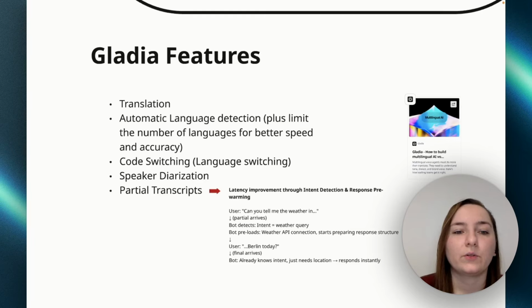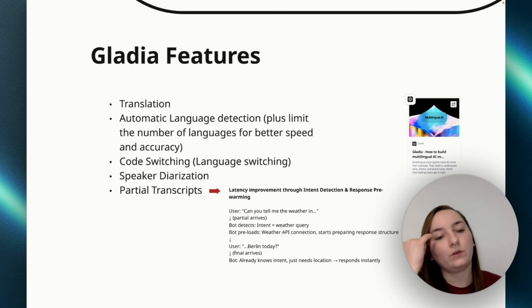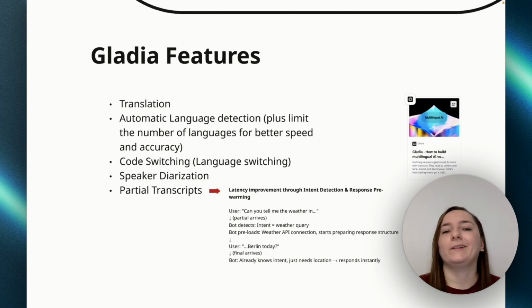Then Gladia also has automatic language detection and also the ability to limit the number of languages for better speed and accuracy, which we are going to make use of today. Another thing is code switching, or I don't know what it has to do with code, but it's actually language switching. So the ability to switch languages mid-conversation. We are going to look into that too. Speaker diarization is the ability to differentiate between several speakers.